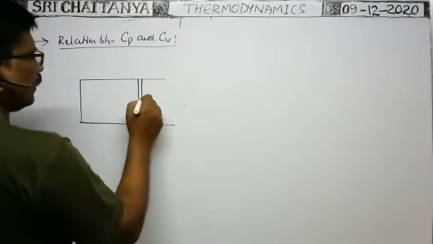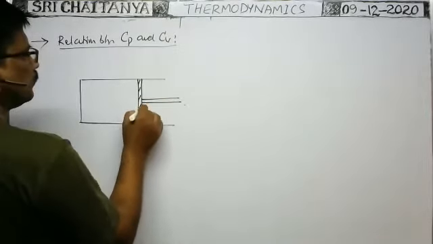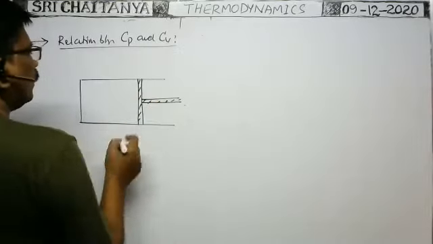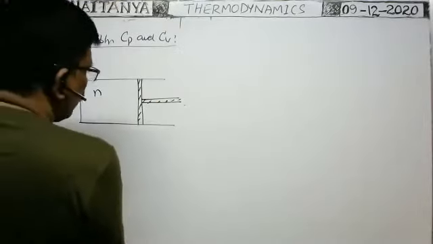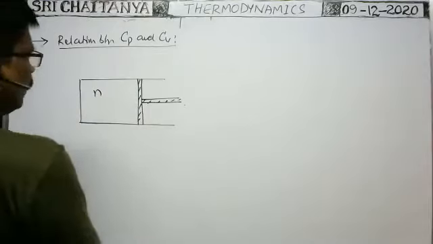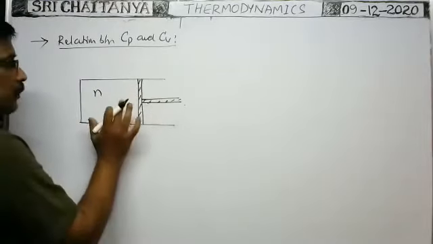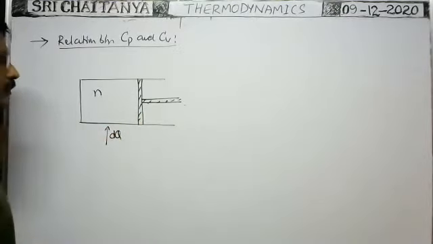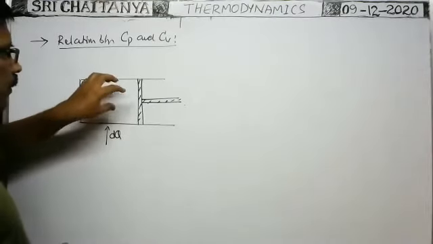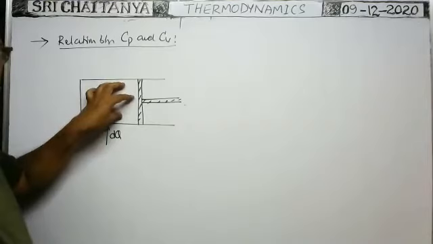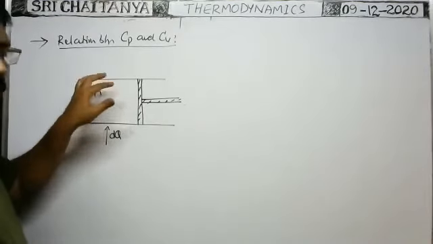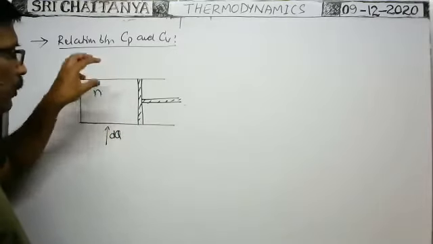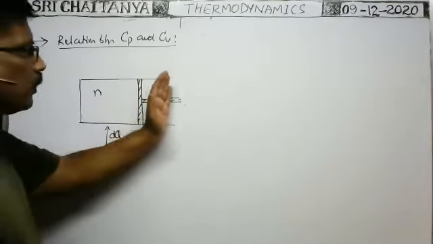Suppose some gas is enclosed in a vessel. Okay. Suppose n moles of gas is enclosed in a vessel at a constant pressure. Actually, suppose if you supply some dQ amount of heat energy to the system, then this heat energy is absorbed by the gas atoms or molecules. Due to that, the kinetic energy of each and every atom or molecule increases, pressure increases. That's why here, whenever pressure increases, in order to maintain the pressure constant, the piston is to be displaced outwards.